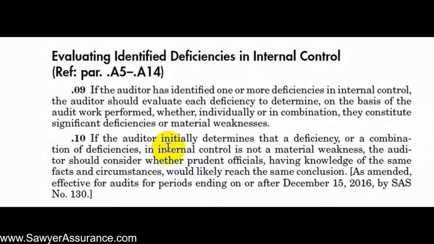So next, if we initially determine that a deficiency or combination of deficiencies in internal control is not a material weakness, then we should consider whether prudent officials having knowledge of the same facts and circumstances would likely reach the same conclusion. So this makes us look at it from an unbiased perspective, as if someone outside of the audit who knows about the control in the audit, what would they conclude is the appropriate classification, significant deficiency or material weakness. So we've got some explanatory material here, A5 through A14. Let's go down to those particular sections.